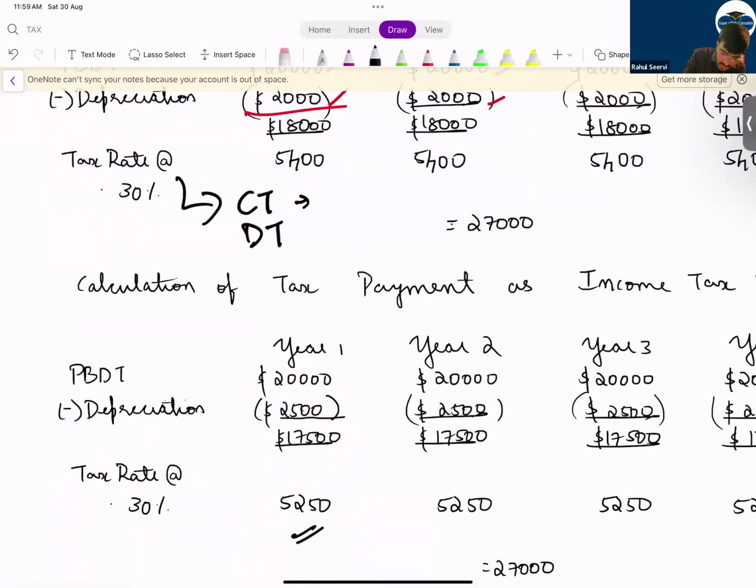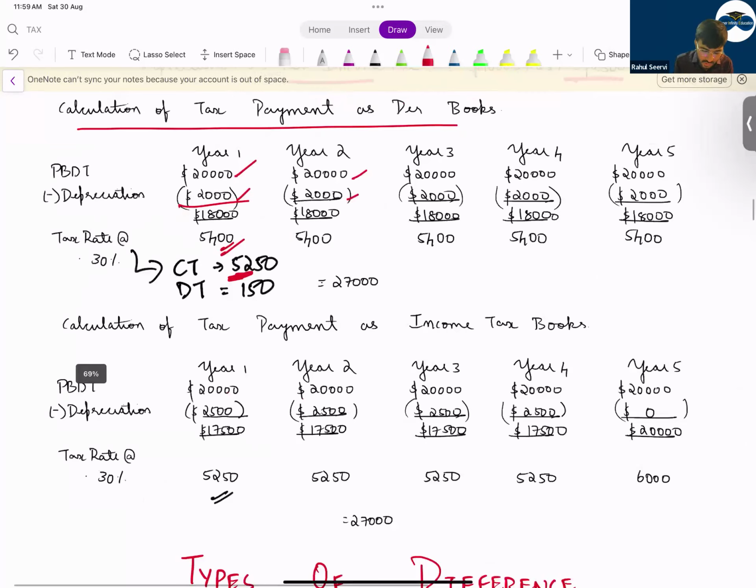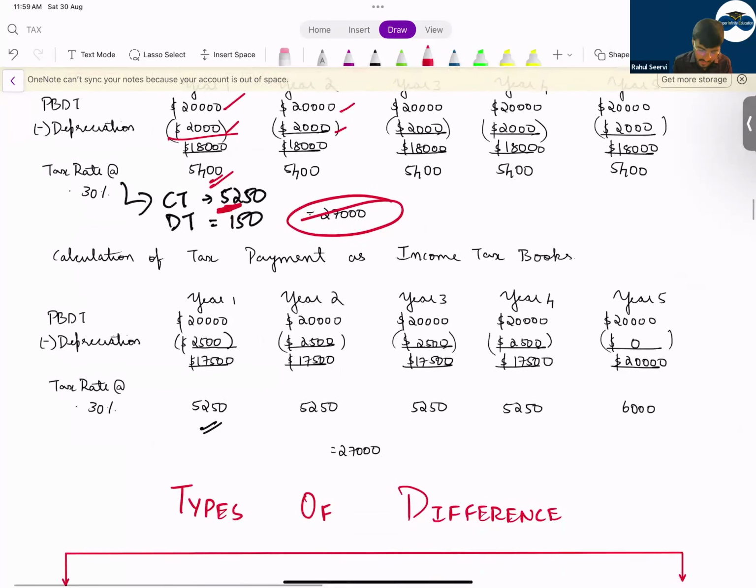So my current tax here is how much? 5,250, and my deferred tax is 150 here. Why did this 150 come? Because of the difference in the accounting rules and taxation. But ultimately in P&L we record 5,400. This current tax is 5,250. So see here now, ultimately we pay how much? 27,000. Here also we pay 27,000. But in the last year we are paying more.